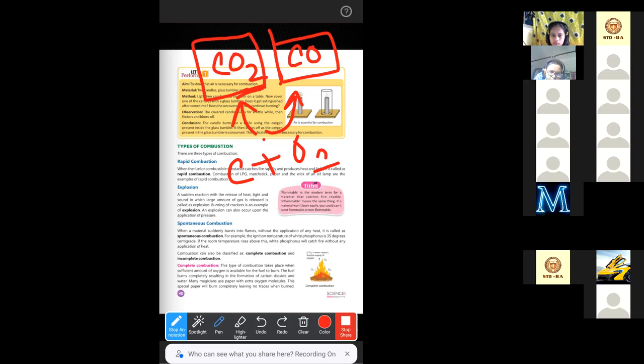Both are greenhouse gases that increase the Earth's temperature. That is called global warming, along with some other greenhouse gases.